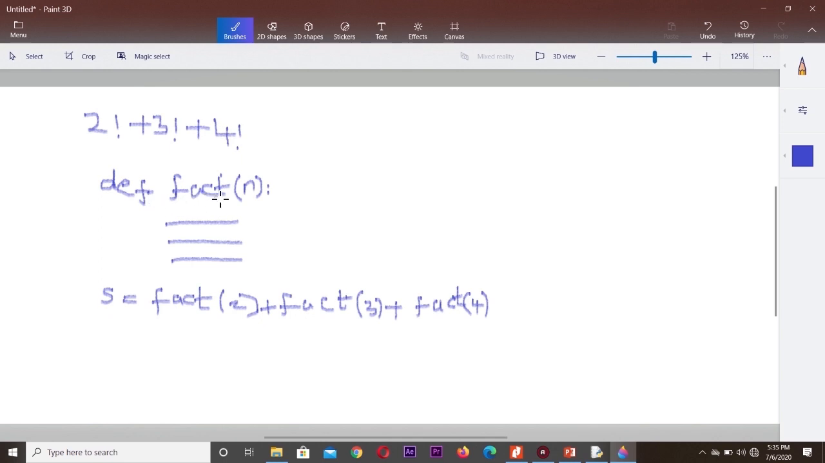I'm defining it as fact of n, and then I can call it as many times as I need. To calculate the factorial of 2, I can call fact of 2. We call the function by using the name: fact of 2, fact of 3, fact of 4. So this is the use of writing the function. Instead of writing a lengthy program, it makes the program very easy.